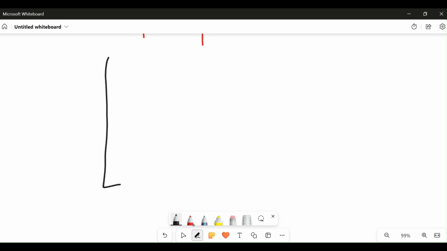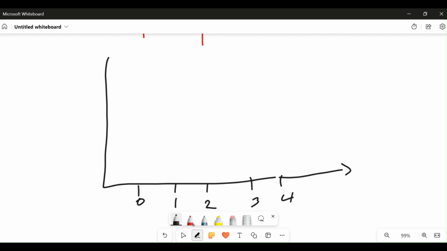For the possible outcomes we have 0, 1, 2, 3, 4. This is the outcome, capital letter Y, and this probability should be small letter y.